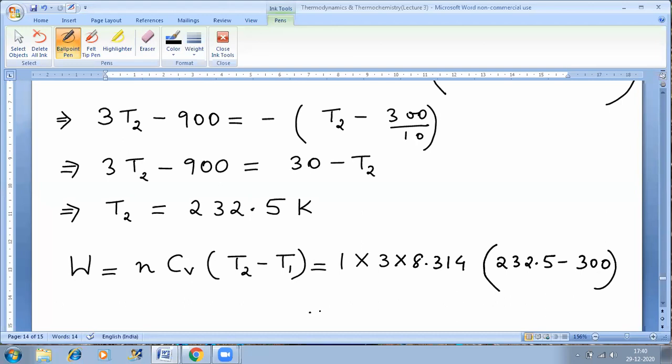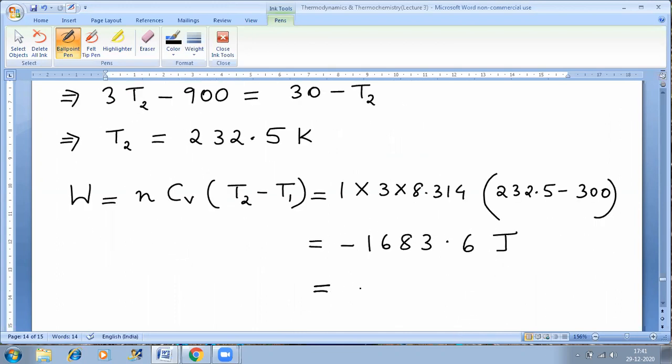This will be the value of work in joules, or I can say minus 1.683 kilojoules.